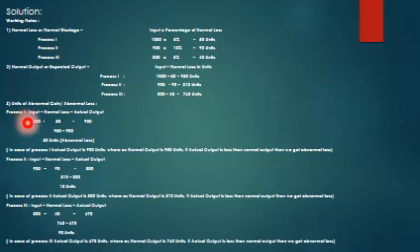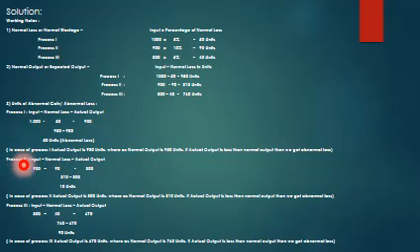Process 1, the formula I already told you: input minus normal loss minus actual output. 1000 is the input, normal loss is 50 units, actual output is given in the problem, it is 900. So 950 minus 900, abnormal loss. In case of process 1, actual output is 900 units, whereas normal output is 950. If actual output is less than the normal output, then we get an abnormal loss.